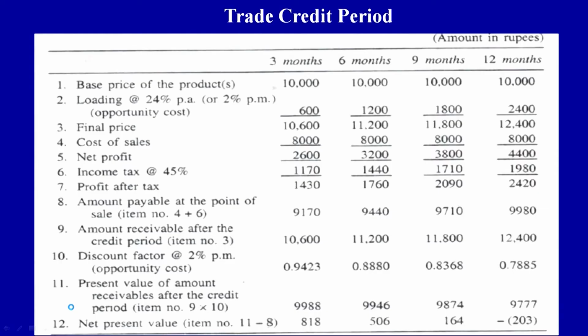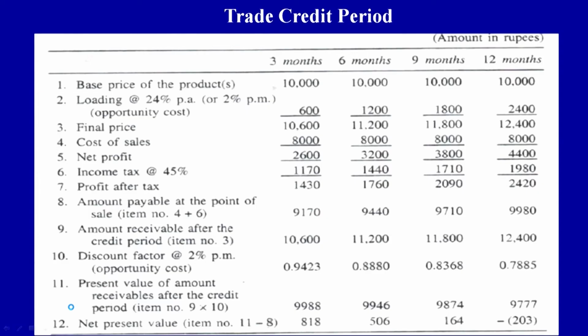If you calculate the present value of both cash outflow and cash inflow, we get the net present value that way. For a 3 months credit period NPV is positive, for 6 months NPV is again positive but coming down. It was 818 for 3 months, 506 for 6 months, and 164 for 9 months, further coming down, and at a 12 months credit period it has become negative, minus 203.